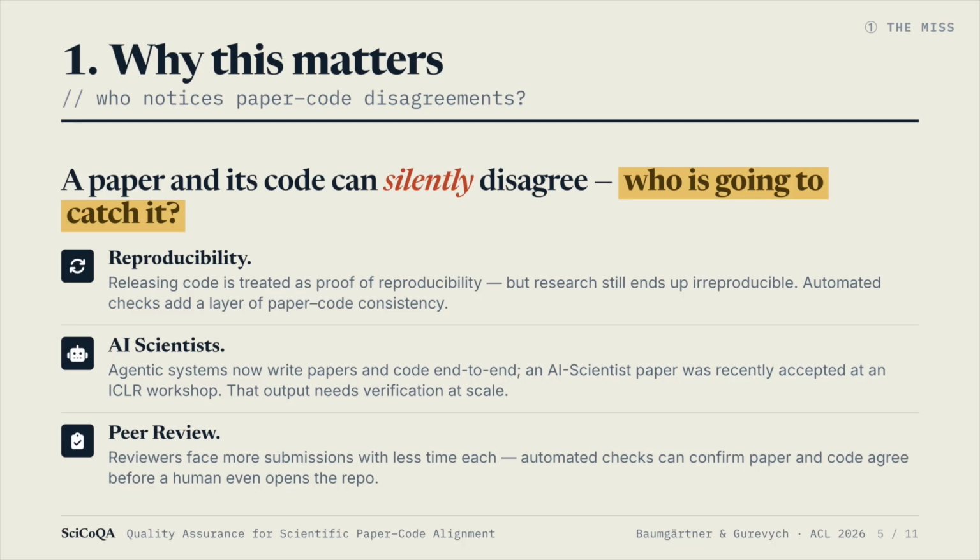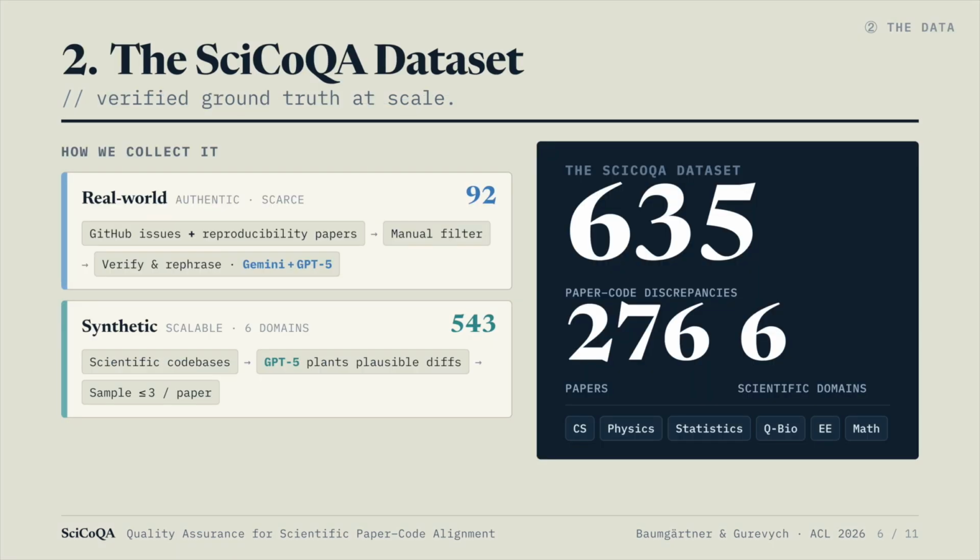To answer it, we first need ground truth data. We build it on two tracks. We collect real-world discrepancies from GitHub issues and reproducibility papers from venues like the ML Reproducibility Challenge. We manually filter out non-discrepancies, then have Gemini and GPT-5 verify and rephrase each one to standardize the ground truth.